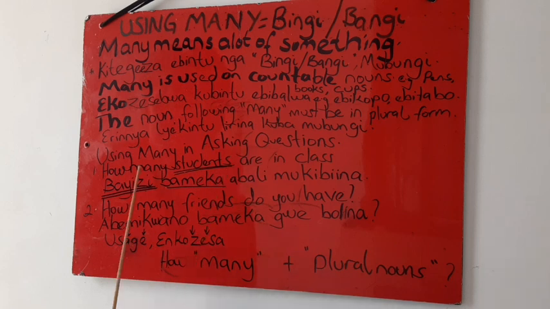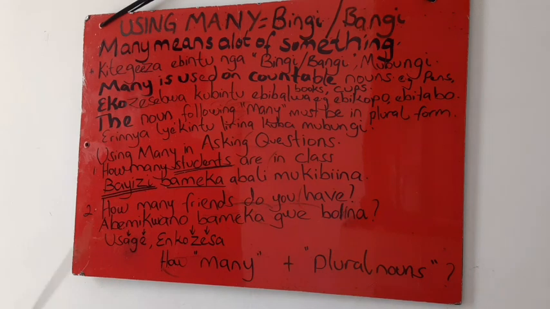Because of many, the noun following it, students, is the noun. It must be in plural form. That's why here we say students. How many students are in class? Hope you've noted that. Bayizi bameka abali mu kibiina.